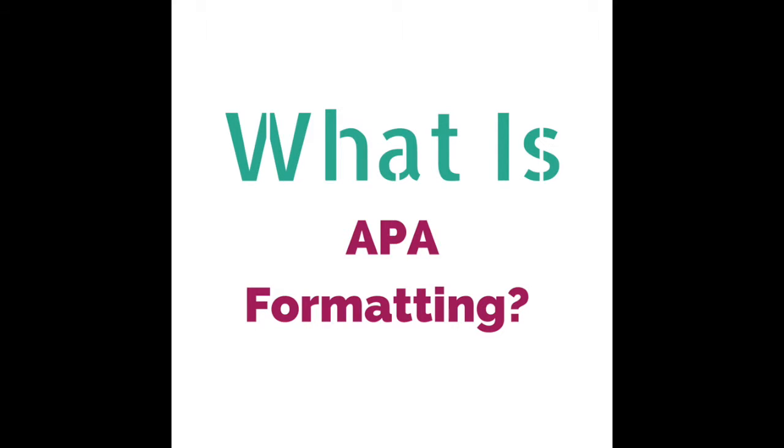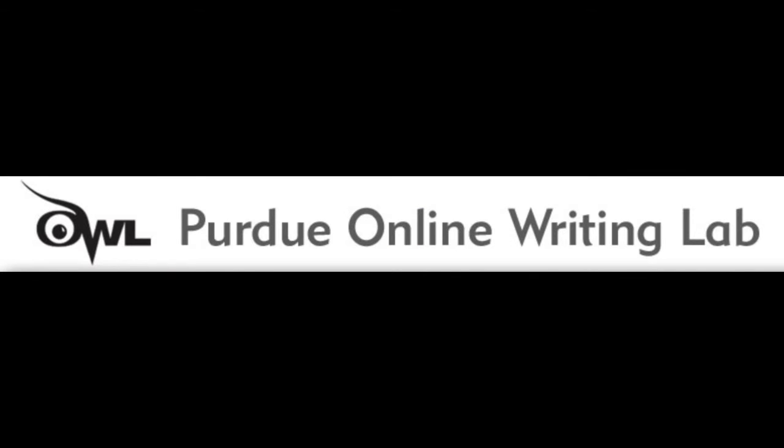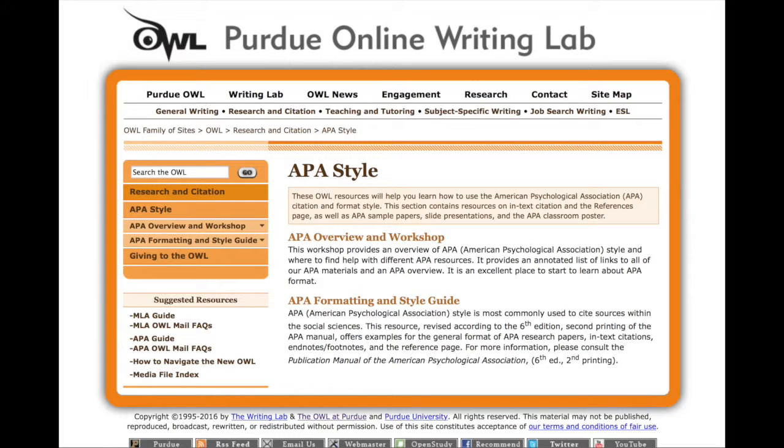In this video, we will be discussing APA formatting, which you will be required to use in your prior learning assessment portfolio. According to the Purdue Online Writing Lab, also known as the Purdue OWL, APA stands for American Psychological Association, and this style is the most commonly used style to cite sources within the social sciences.